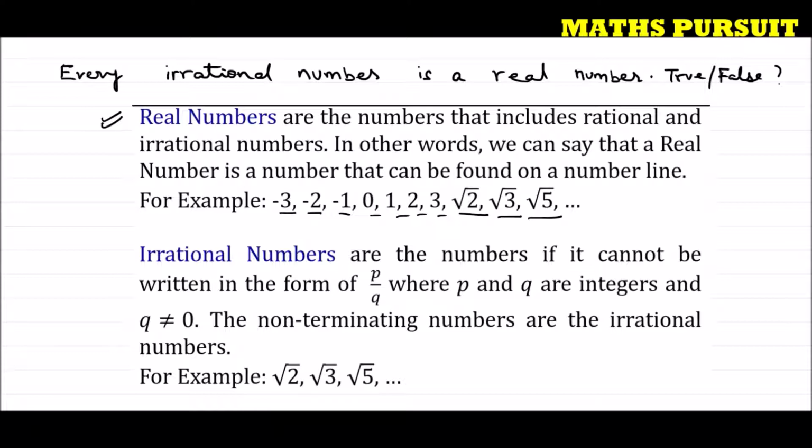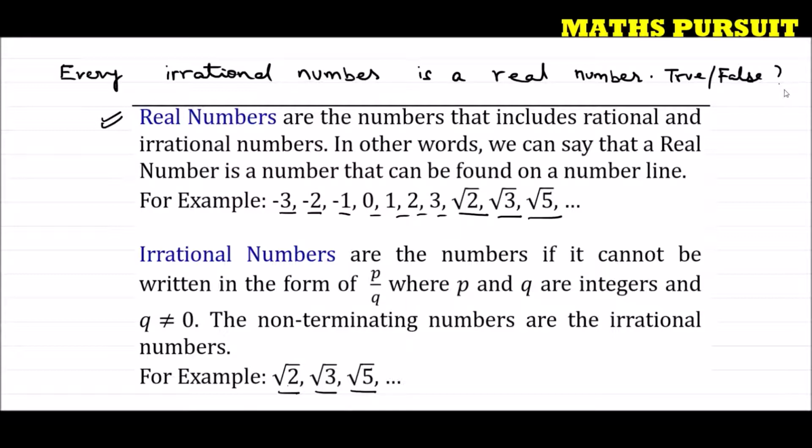Now, what about irrational numbers? Irrational numbers are the numbers that cannot be written in the form of p upon q, where p and q are integers and q is not equal to 0. The non-terminating numbers are the irrational numbers. We very well know what a rational number is: a number which is of the form p upon q. But an irrational number is a number which cannot be of the form p upon q. For example, √2, √3, √5. These are non-terminating numbers. So hope guys we understand the definition of a real number and the definition of an irrational number.